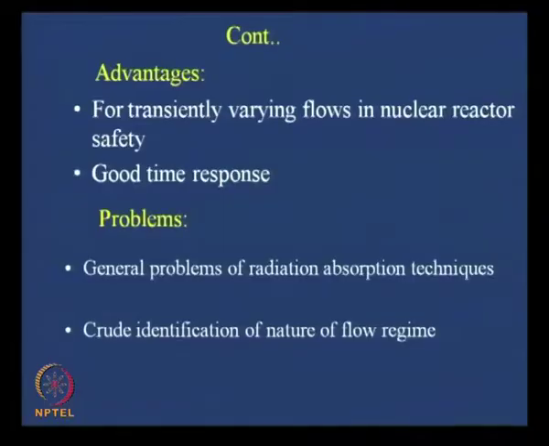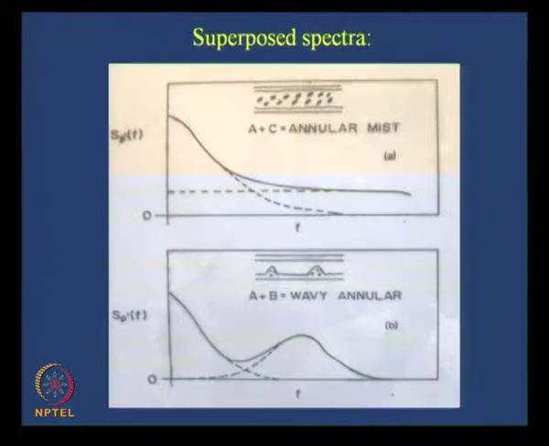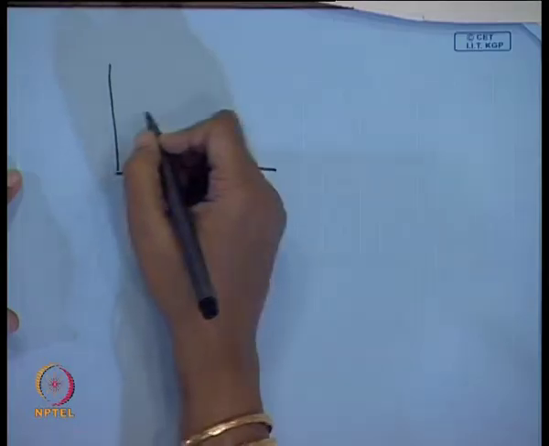Now, the only thing which I would like to show you is that if you perform the PSDF technique and analyze the pressure drop signals, usually we get output something of this sort.